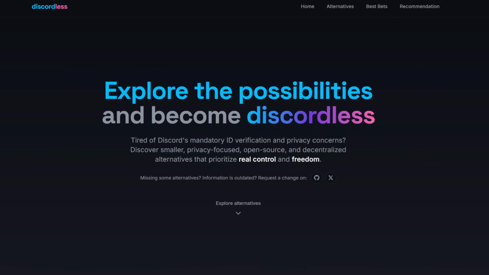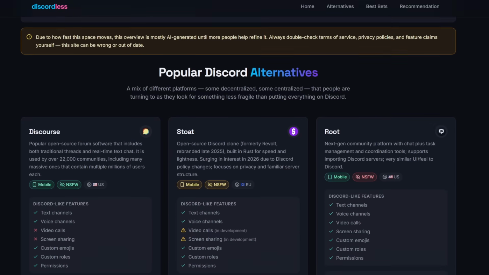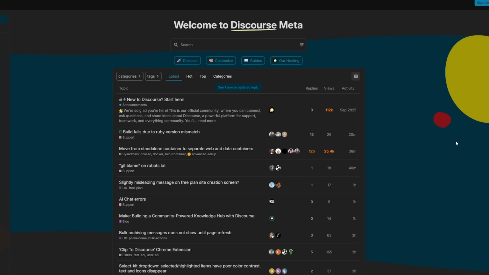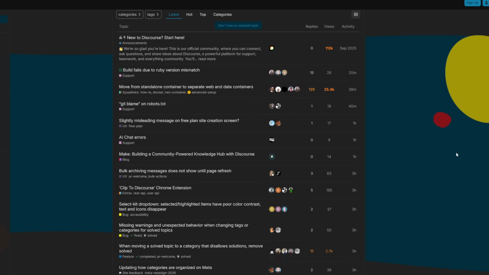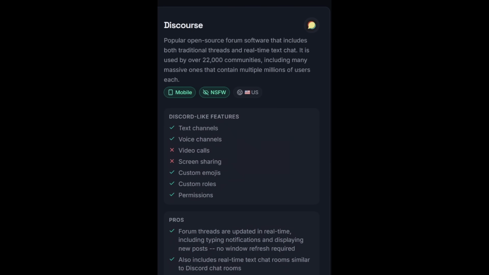There's a website called discordlist.com that has done a great job compiling all of the Discord alternatives. So we're going to go over them one by one right now. So starting off with Discourse. This one seems more like a forum experience, kind of like Reddit, but apparently they do have voice chat along with text chat. Some of their Discord-like features include text chat, voice channels, no video calls though, no screen sharing, but they do have custom emojis, custom roles, and permissions.